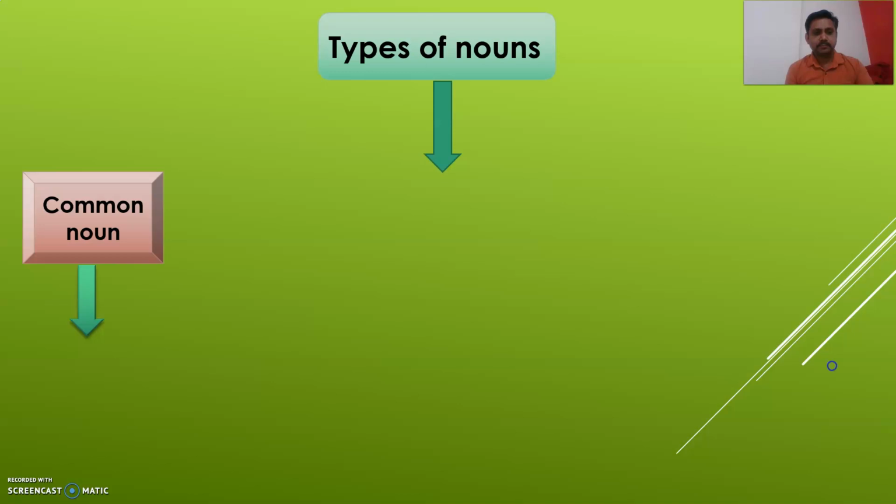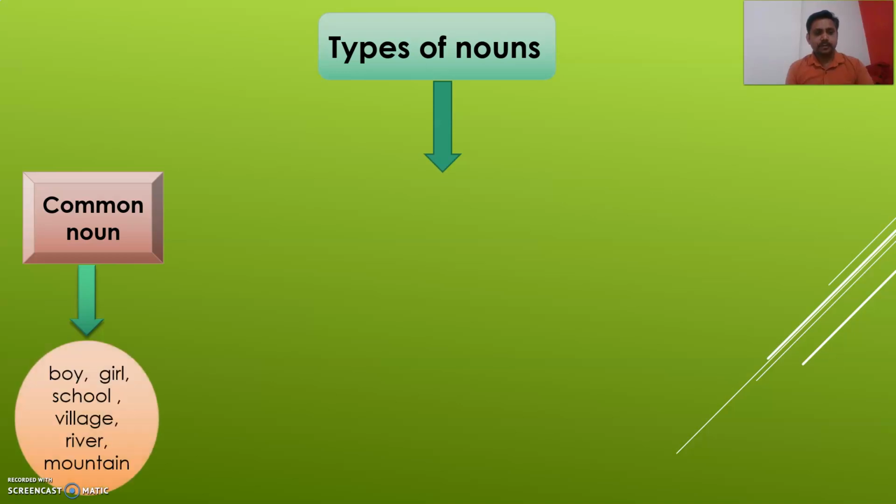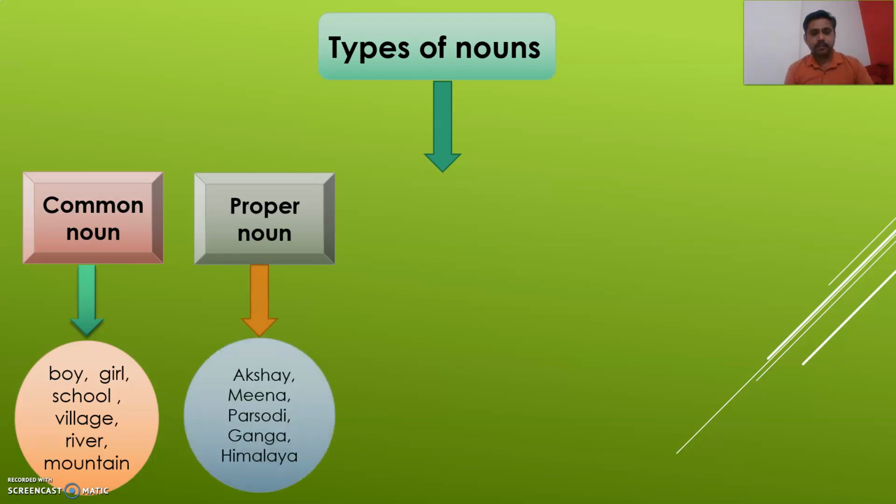So here are some examples of common noun. Boy, girl, school, village, river and mountain. So these are all common nouns. Second one is proper noun. Proper noun means vishesh naam. So these are the examples of proper noun. Akshay, Meena, Parsodi, Ganga, Himalaya. So these are the examples of proper noun.